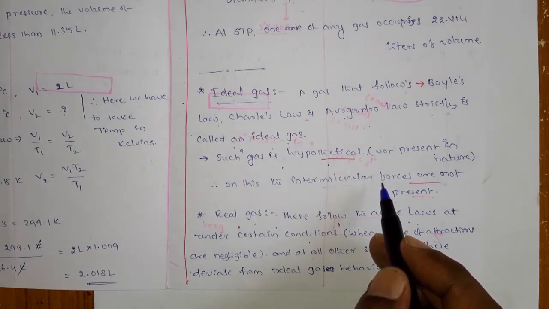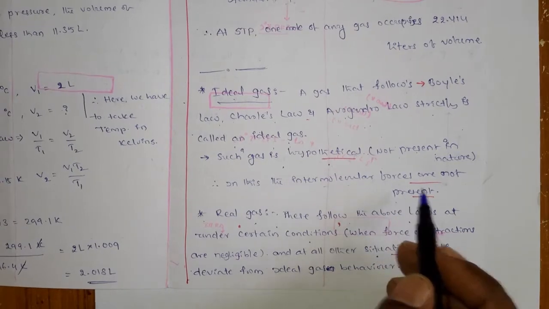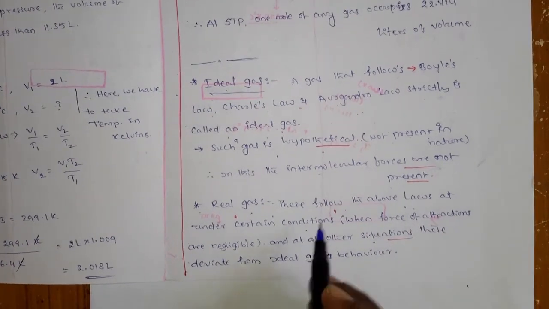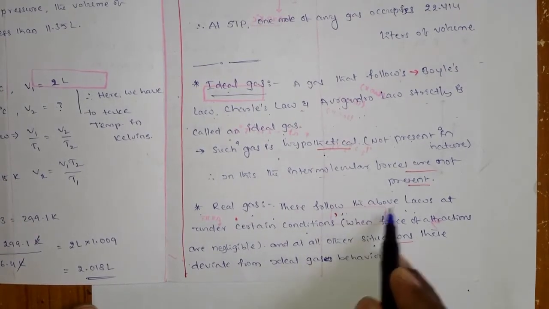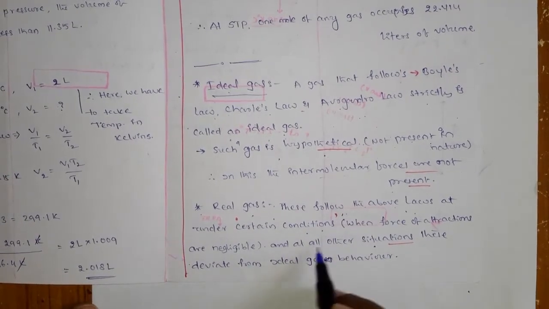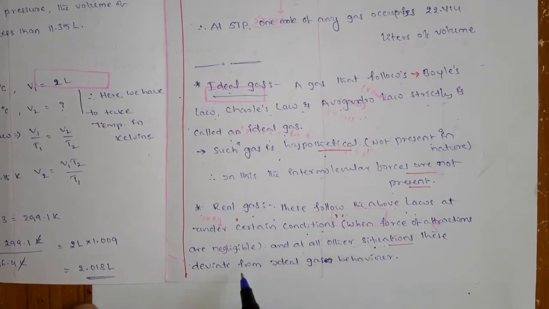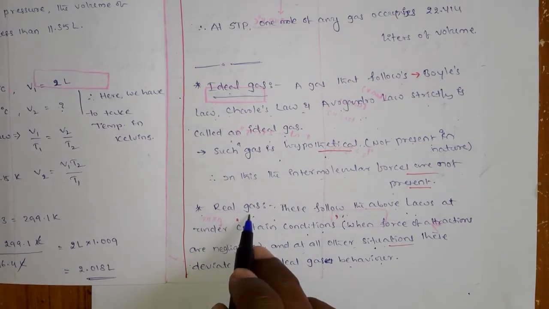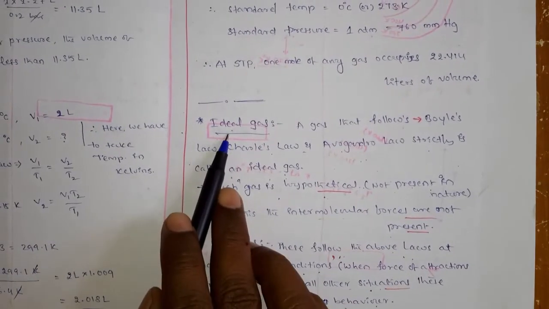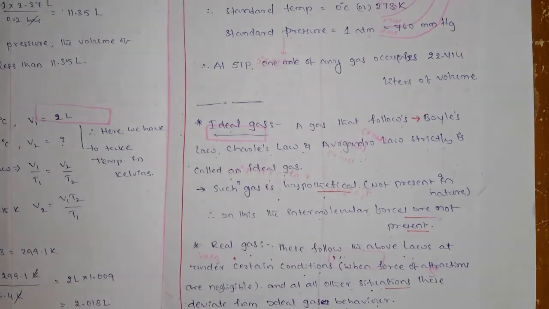Okay, so what are the gases then? Those are all real gases. What is the real gas? Real gases can only follow all the above laws at certain conditions, and in all other situations they deviate from ideal gas behavior. Okay, so don't worry about the real gas. First you should know what the ideal gas is. Okay, and now we can go to the ideal gas equation.